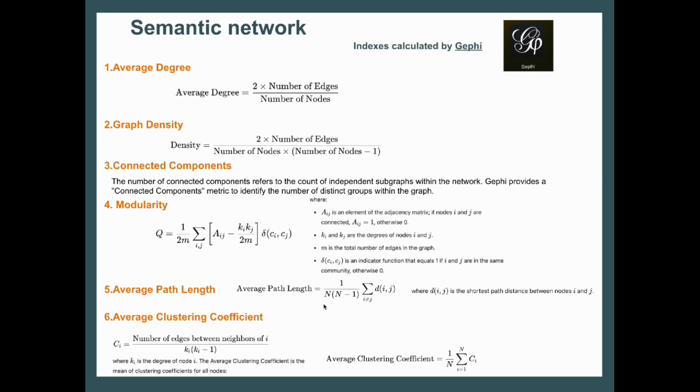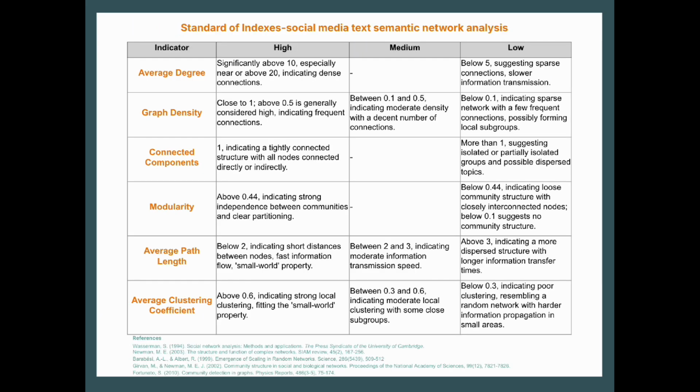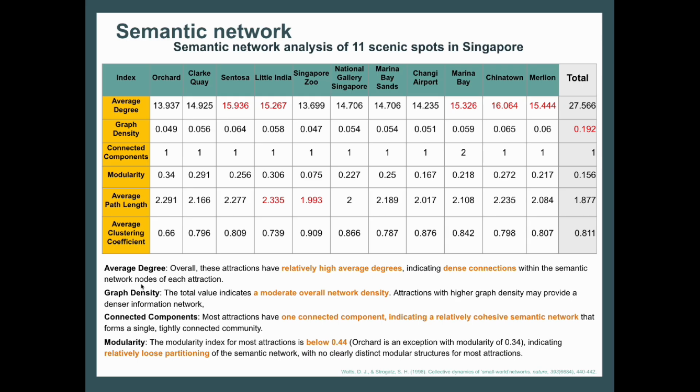Subsequently, we also did semantic network analysis, where we used 6 indexes of semantic networks with Gephi to calculate them. These 6 indexes include average degree, graph density, connected components, modularity, average path length, and clustering coefficient, which gives us a framework for understanding each location's image. These are the indexes as summarized in the table, ranging from high, medium, and low.